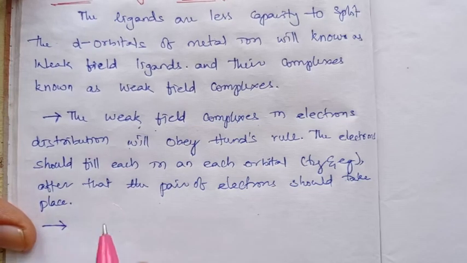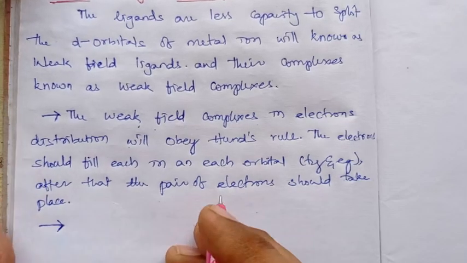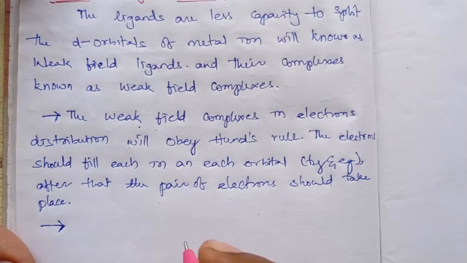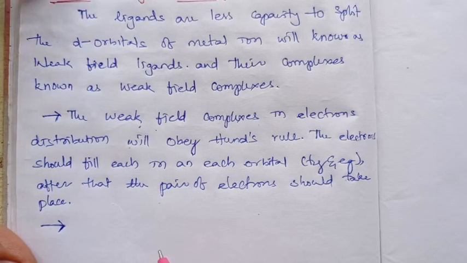Coming to the next point, in weak field complexes the pairing energy will be more than the crystal field stabilization energy, CFSE.